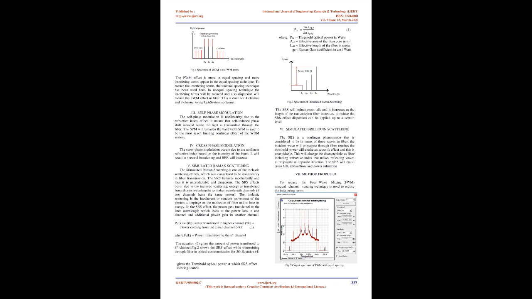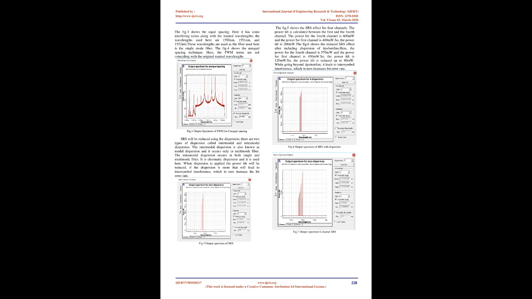The FWM effect is greater in equal spacing, and more interfering terms appear in the equal spacing technique. To reduce the interfering terms, the unequal spacing technique has been used here. In the unequal spacing technique, the interfering terms will be reduced, and dispersion will also reduce the FWM effect in fiber. This is done for 4-channel and 8-channel systems using OptiSystem software.